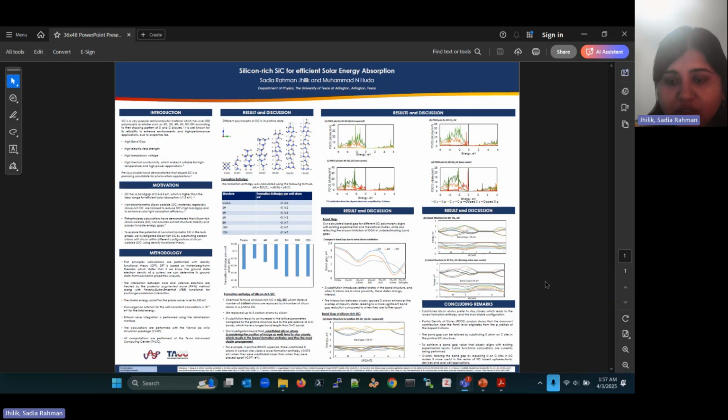Hybrid functional calculations are currently being performed. Overall, tailoring the band gap by replacing carbon with silicon in SiC makes it more useful in the realm of SiC-based devices and solar cell applications.